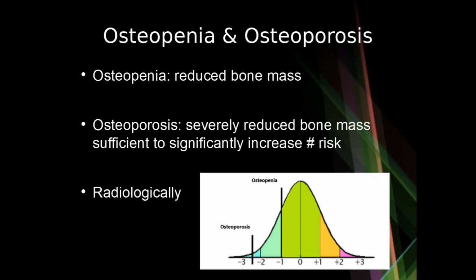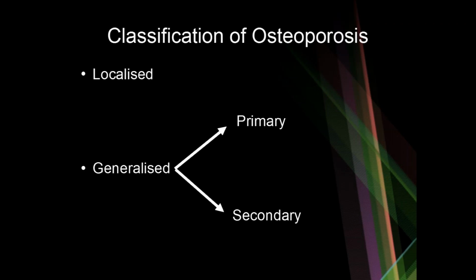So osteopenia is less than -1 standard deviation bone mass, whereas osteoporosis is less than -2.5 standard deviations in the bone mass. Osteoporosis could either be localized or generalized, and generalized osteoporosis can further be subclassified as primary and secondary osteoporosis.